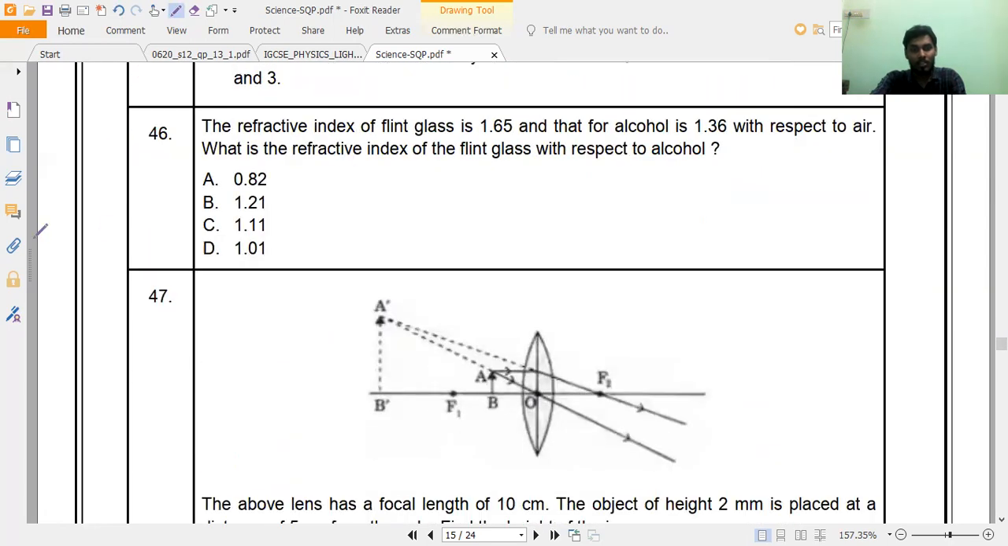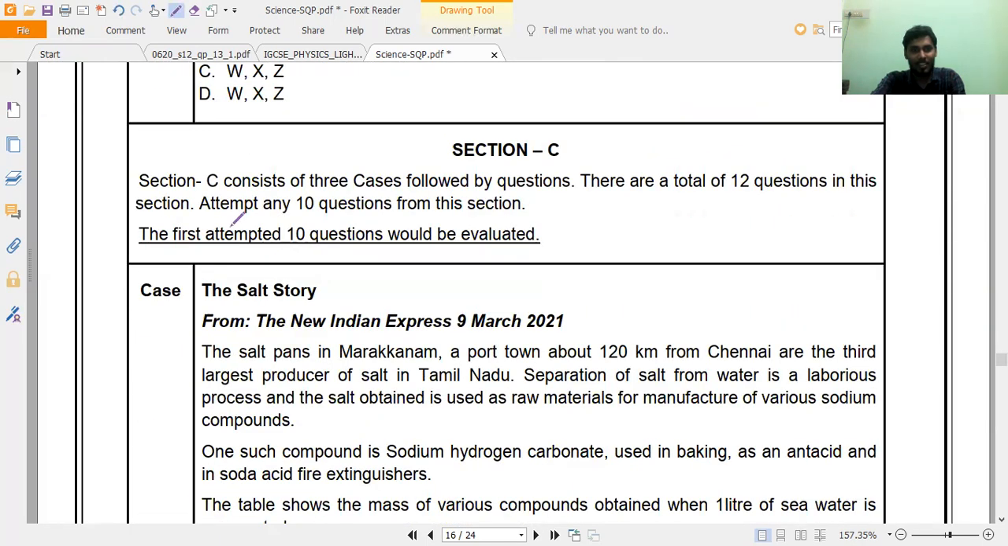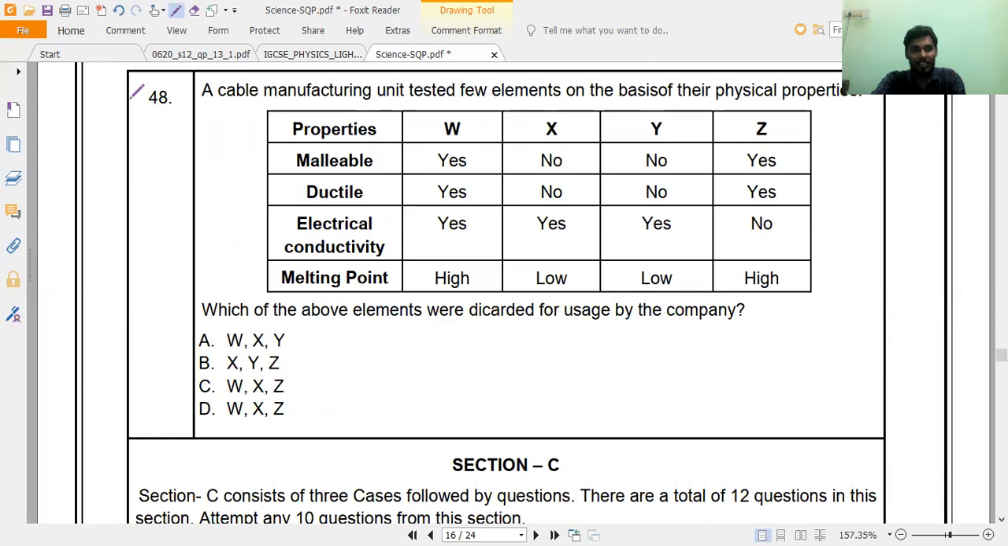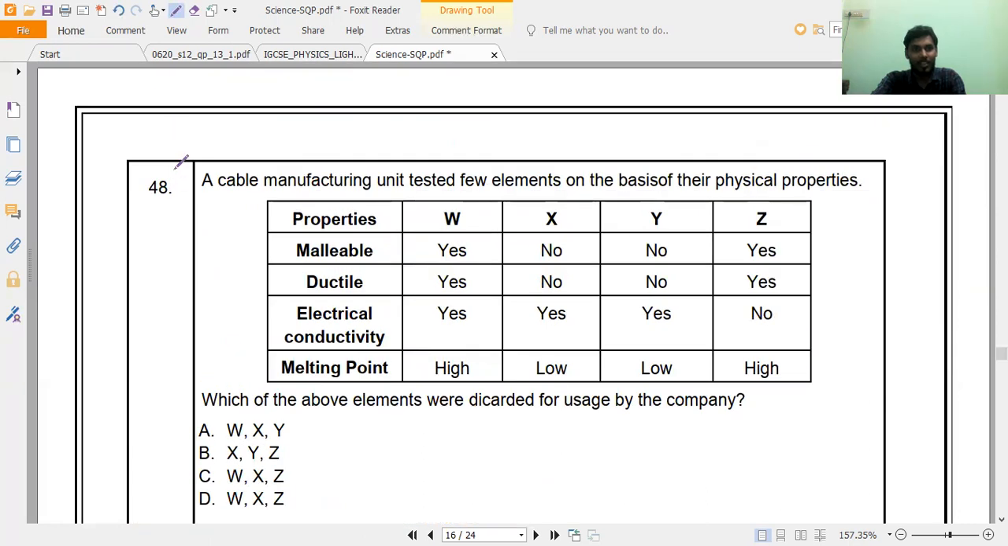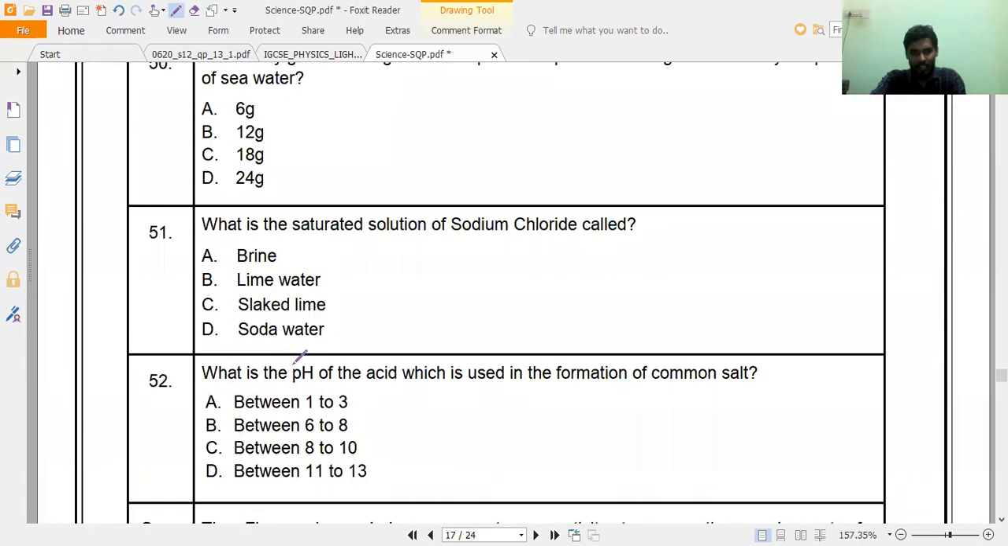So what are the questions I am saying? I hope you all remember. Mainly this question in chemistry again, on ductility and malleability, you can remember. This is also a very important question. Like this, all the questions.